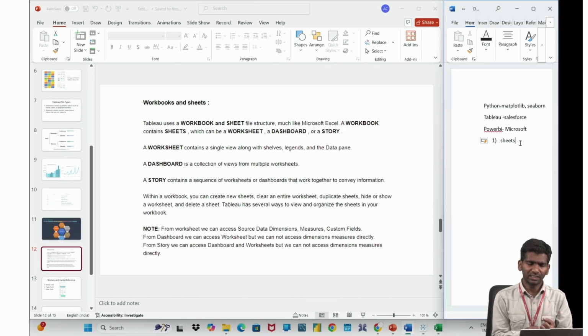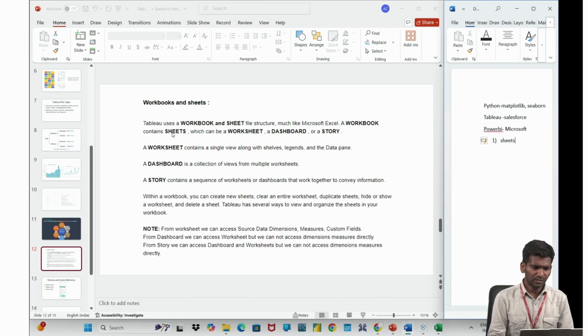All the six months can be clubbed together in a dashboard, and the remaining six months I will club together using another dashboard. And all the dashboards can be combined again together to form a story.